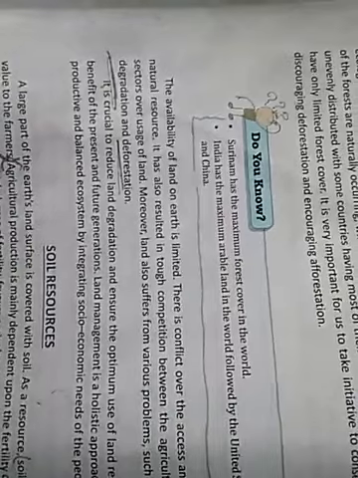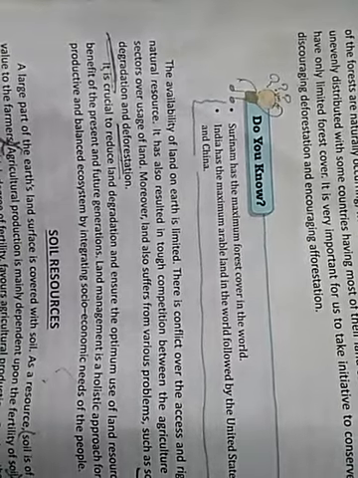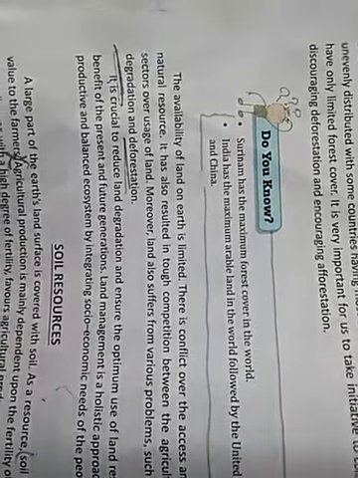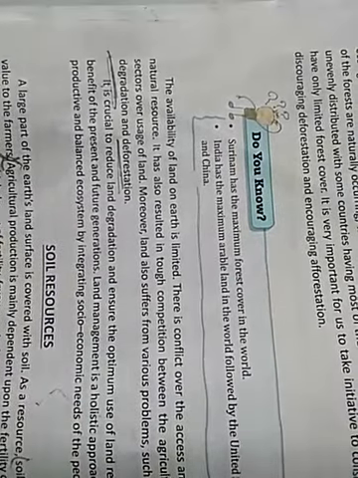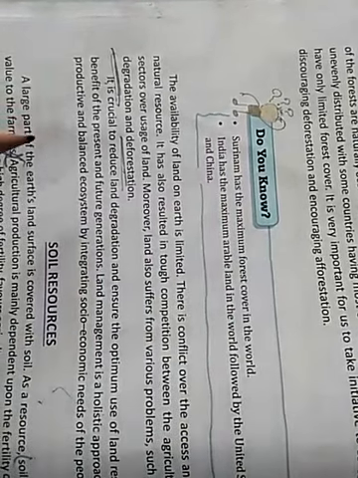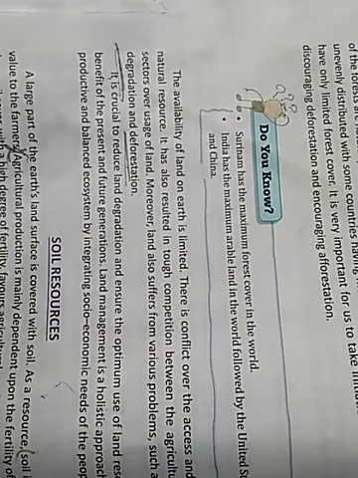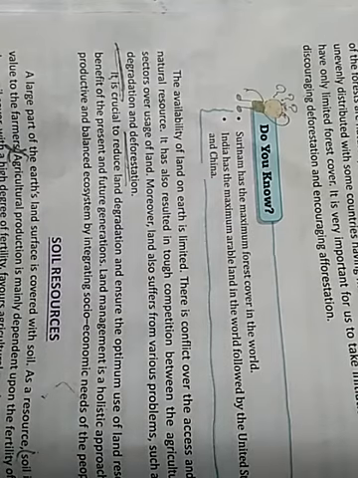So it is very crucial for us to reduce land degradation to ensure the optimum use of the available land resource for the benefit of our present and future generations. You see children, we have shared the land with the past generation and we will have to do so with the future generation too. So we will have to conserve it. We will have to do land management.